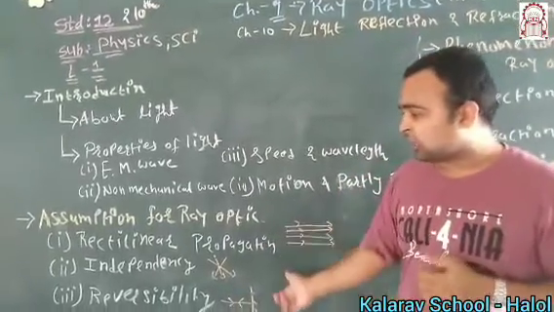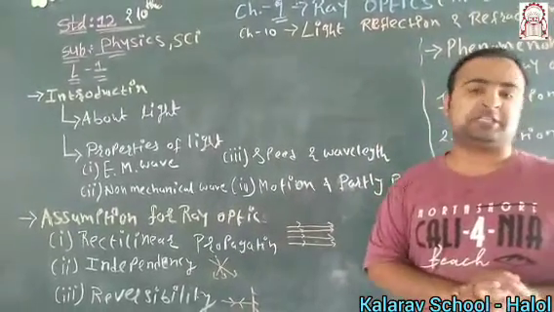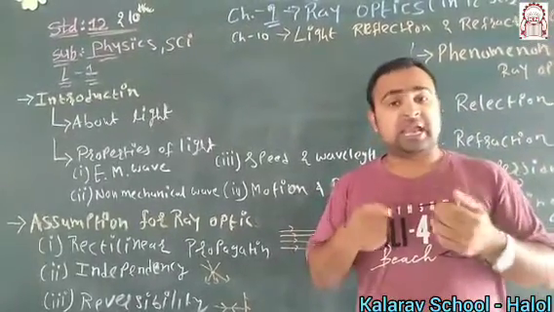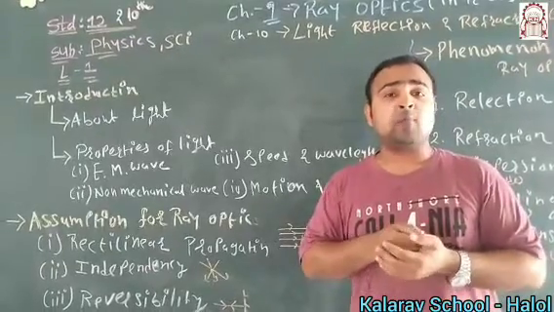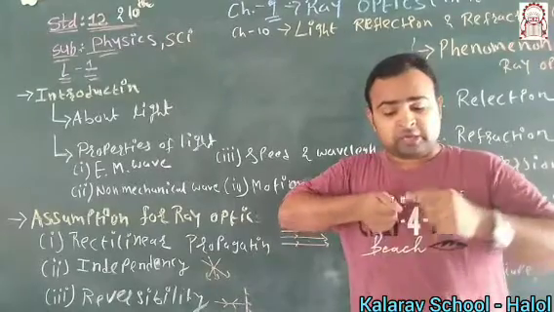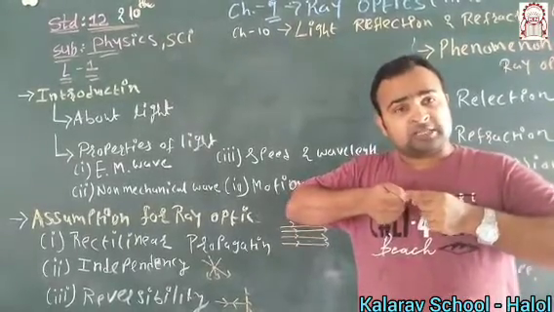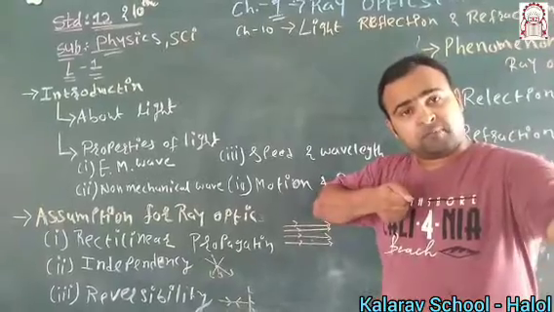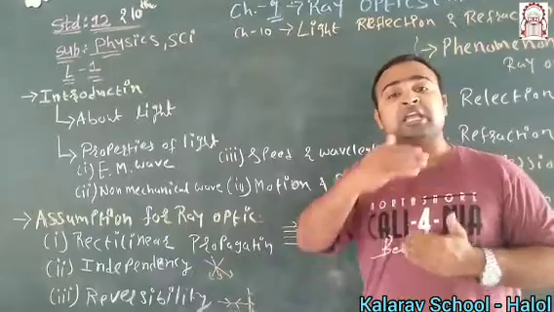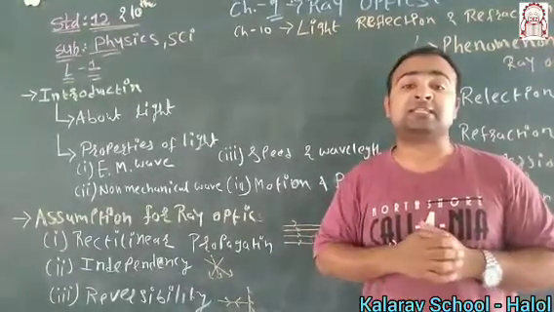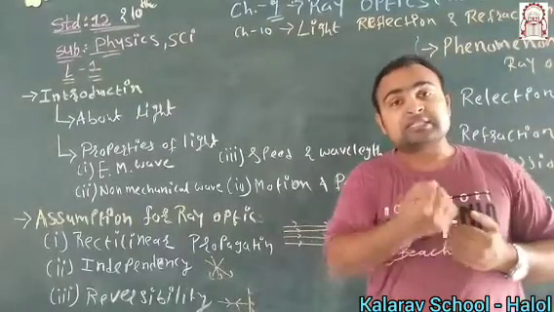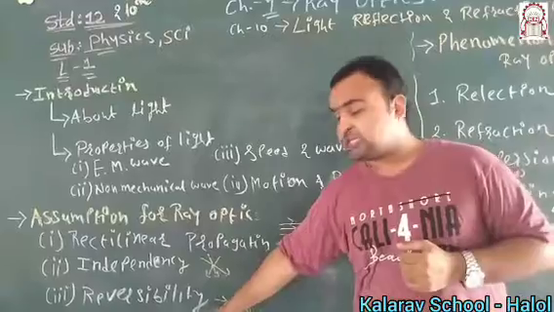Third point is reversibility. Take a torch and stand in front of the mirror. Now bring the torch in an exactly horizontal direction. Then what you find is that the light produced from the torch goes straight to the mirror, and from the mirror in the same direction it will return. So light has the property that if you arrange reflection in such a way, you can send the light again in the same direction. That's why it is called reversibility.